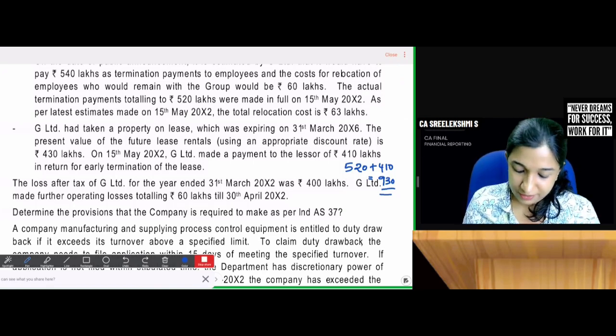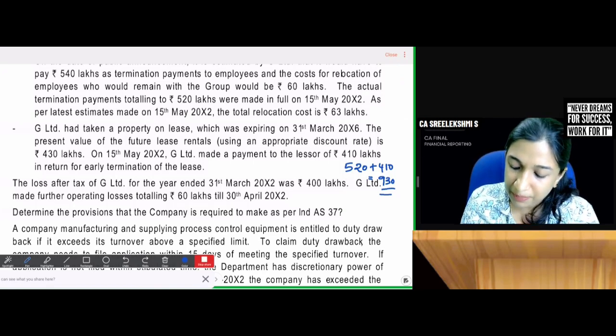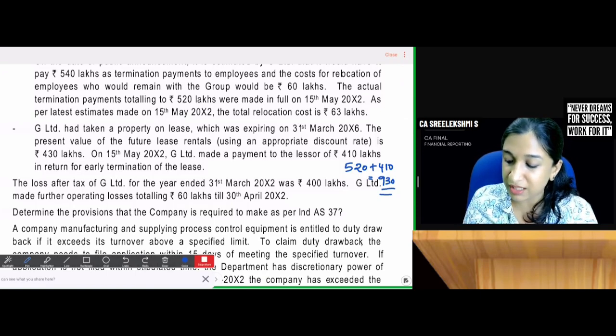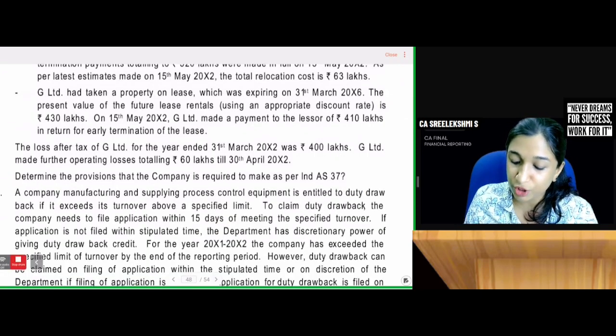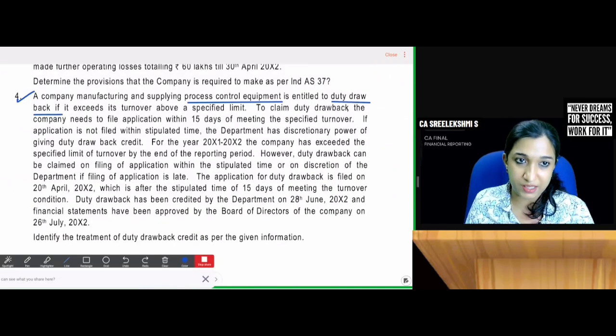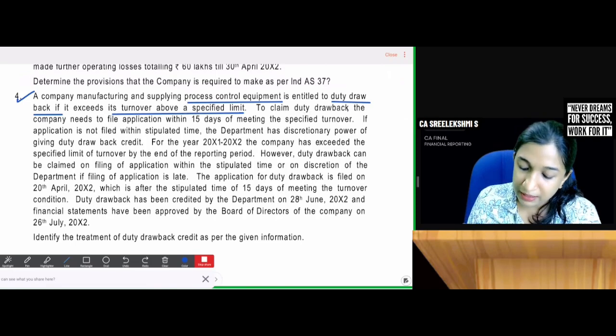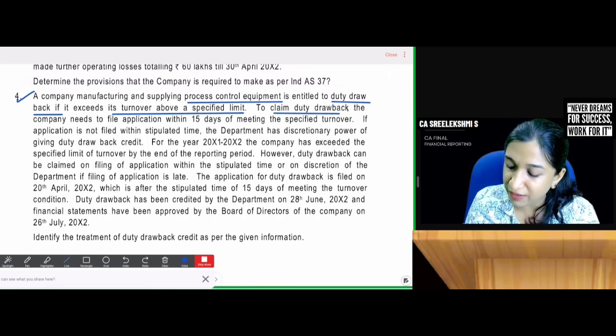Now 456. 4. A company manufacturing and supplying process control equipment is entitled to a duty drawback if it exceeds its turnover above a specified limit. To claim duty drawback, the company needs to file an application within 15 days of meeting the specified turnover.